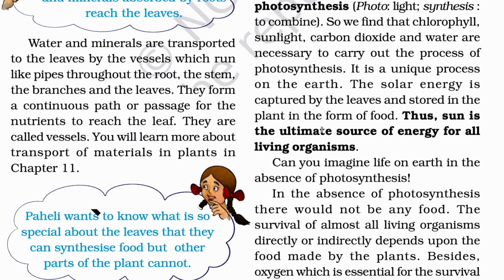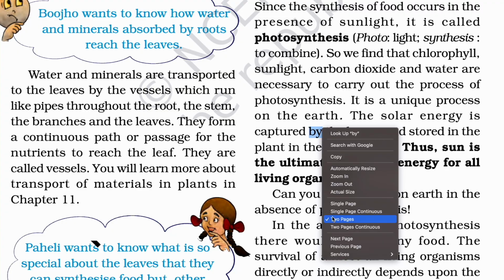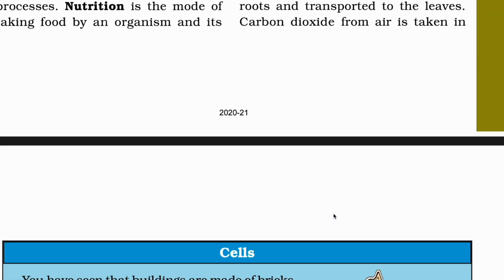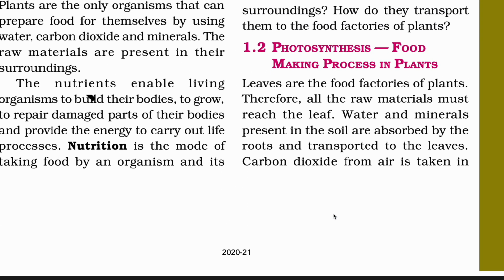Leaves are the food factories of plants. Therefore, all the raw material must reach the leaf. As I already mentioned, water and minerals present in the soil are absorbed by roots and transported to the leaves.